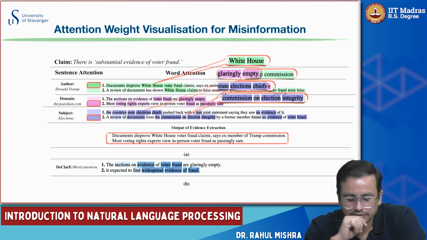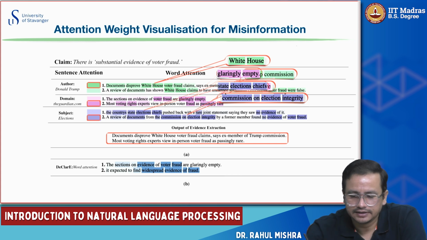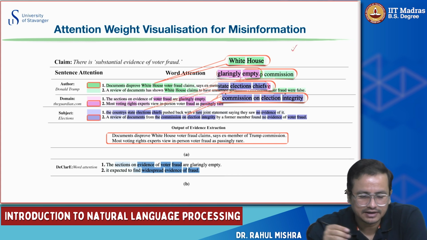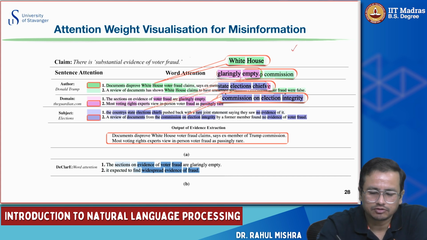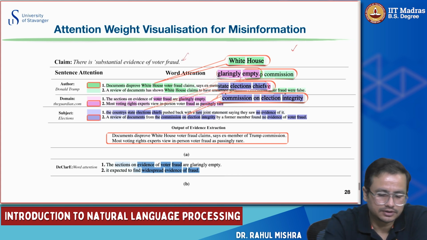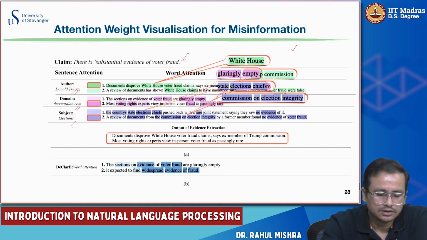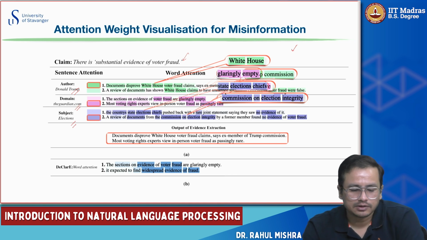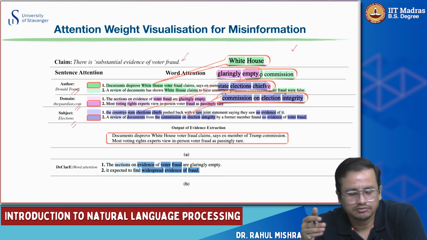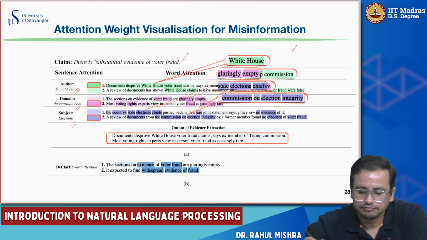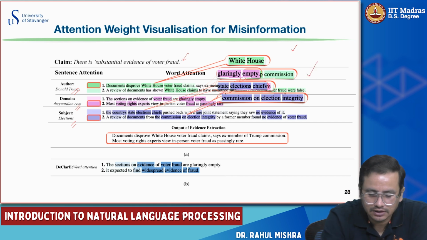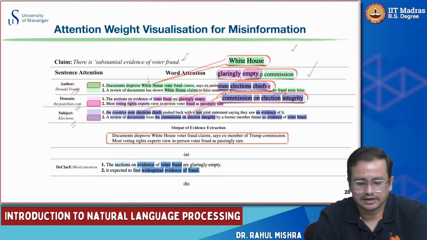The other important thing we did here: given the claim, there is a substantial evidence of voter fraud, let's say said by Donald Trump, so the author is Donald Trump, the domain this particular article was retrieved from is guardian.com, and the subject is election. For each of the three branches of the model that we have seen, we extracted the word-level attention. You can see these highlights, right? The depth of the color shows how important that word is.